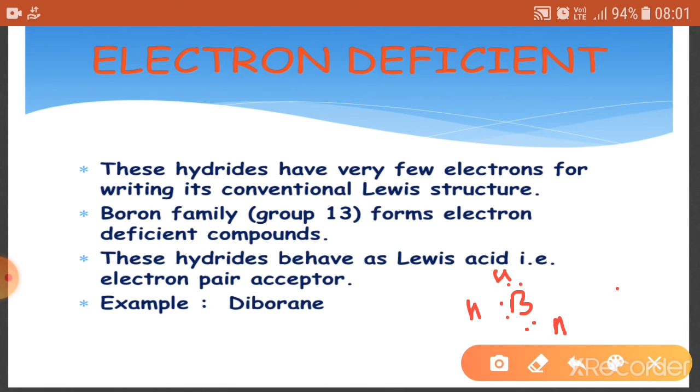Similarly, the second boron also shares its 3 electrons with hydrogen, but there is no electron in between to form the bond. So it behaves like an electron deficient hydride.